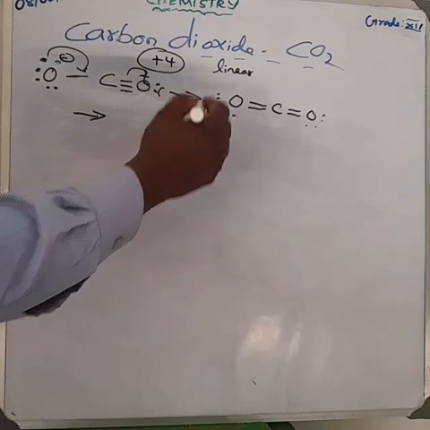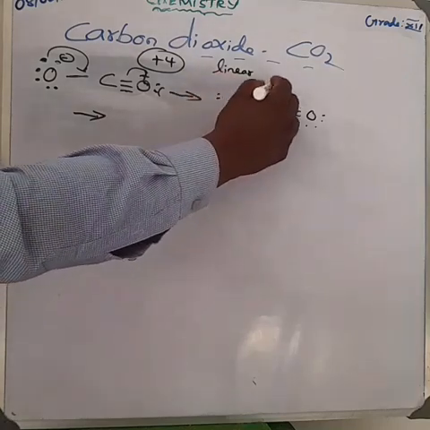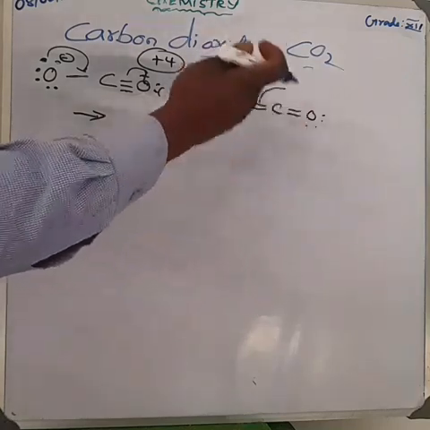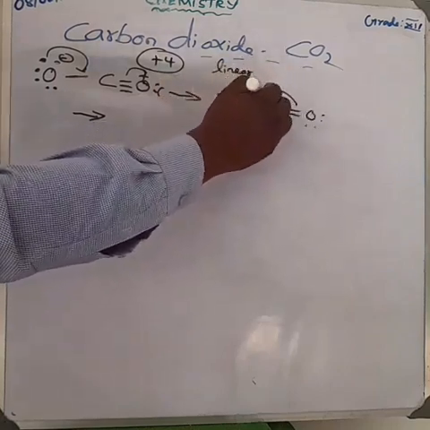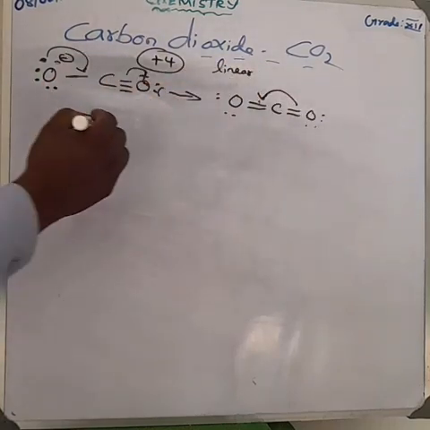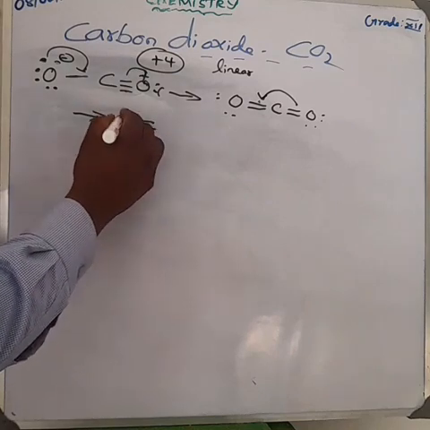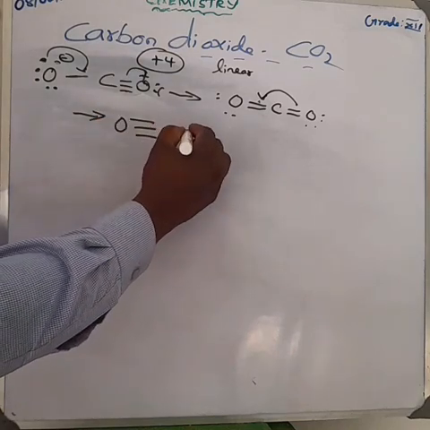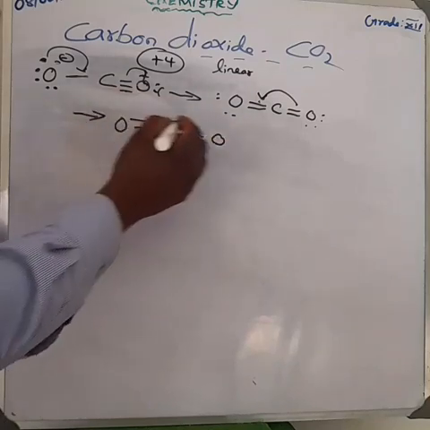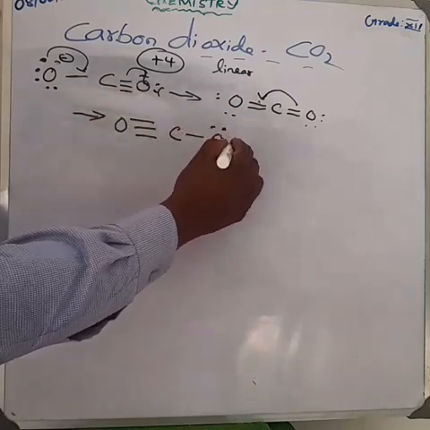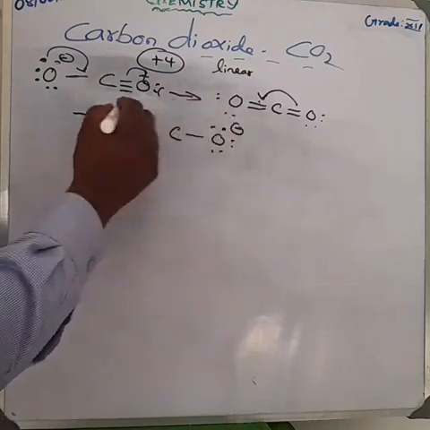Next step: the oxygen bond goes to here, so again this double bond is converted into a triple bond. The last oxygen has 6 electrons. So this one has a negative charge and the first oxygen has a plus charge.